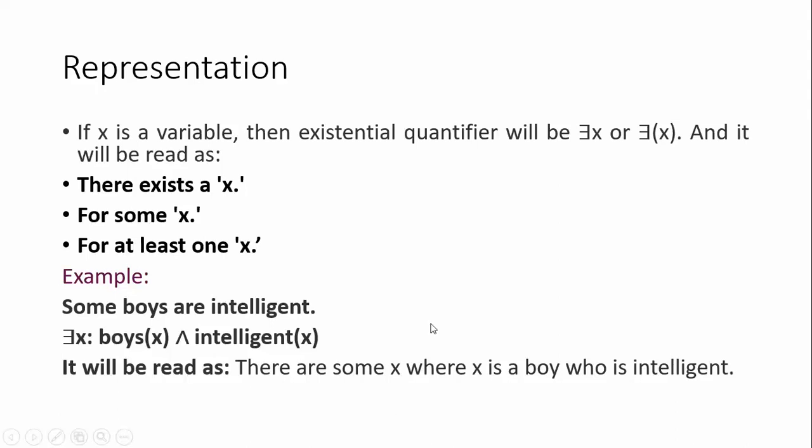Instead of implication, why am I using 'and'? Here we have a rule: when you use the existential quantifier, you have to use the conjunction symbol. That's why between boys of x and intelligent of x we use the conjunction. So when you read it: there is some x, here x represents a boy, and that boy is intelligent. I think it's clear to you what the representation of universal quantifiers and existential quantifiers is, and in which way they vary.